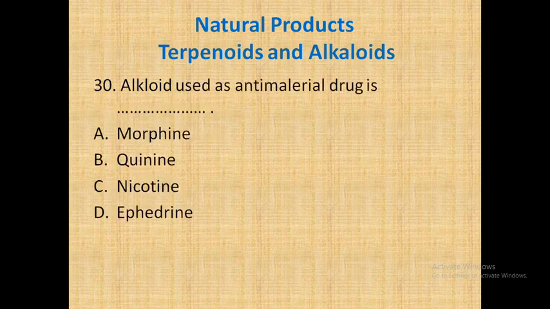Alkaloid used as an anti-malarial drug. So which is that alkaloid? Option A morphine, option B quinine, option C nicotine, option D ephedrine. So the correct option is quinine. So quinine is the anti-malarial drug.